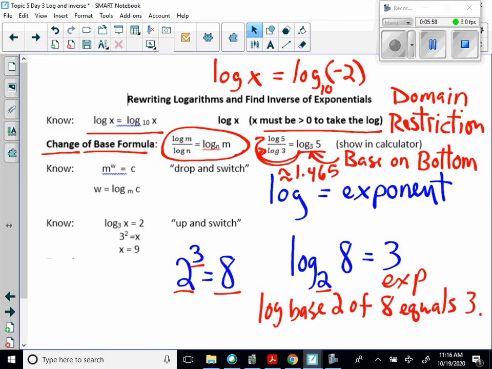Okay, so there's ways to solve simple logs like I have here. This m is my base raised to the w is equal to c. I want to rewrite that expression using a log. So we're rewriting as a logarithm.